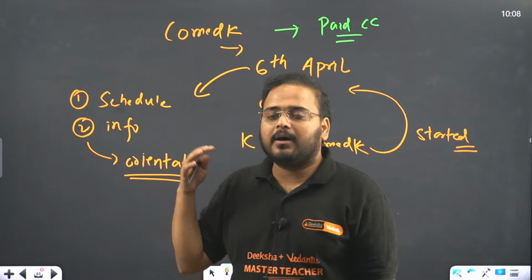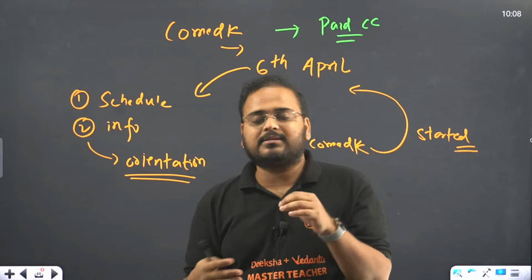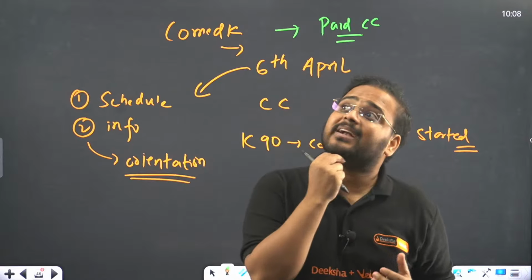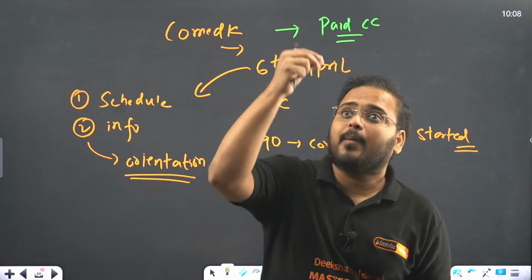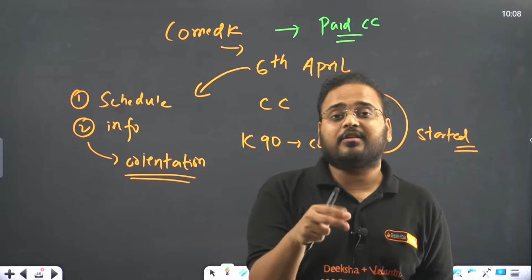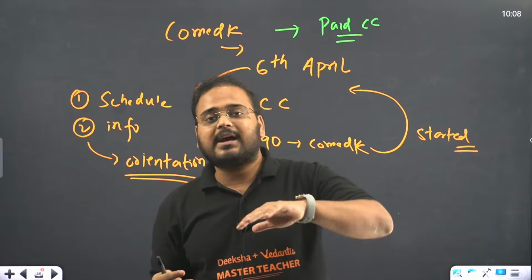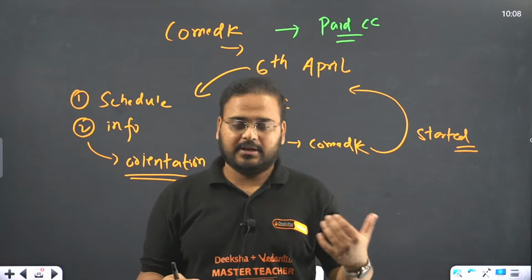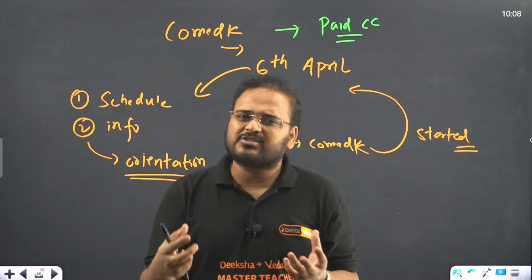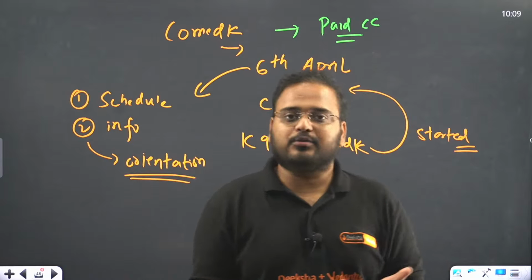Okay, so for the Comet K students, I understand your eagerness, but tell me, if you are already part of the KCET, the concepts remain the same. For example, in straight lines, the image of a point in a line, that concept comes. Remember, the foot of the perpendicular, the coordinates of the foot of the perpendicular, that concept comes. There are many additional concepts in Comet K, so that's why I say Comet K is not exactly the same as CET. Comet K concepts are a little bit advanced, a little bit more challenging, and 30-40% of the questions are trickier over there. But don't worry, we'll cater to that also.